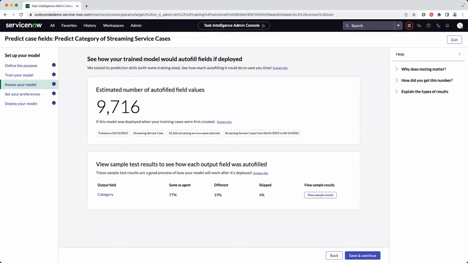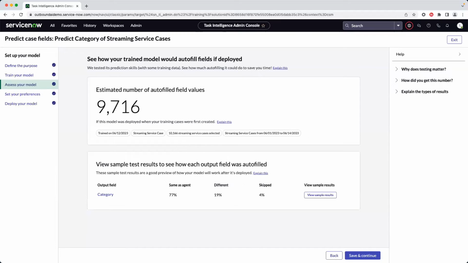Now, there's a nuance here. When it's different, it doesn't necessarily mean that the model is wrong. There are some situations where the model might actually choose a more correct value than what the agent chose. And then the 4% is when the model didn't feel confident enough to make a prediction and it just skipped over the prediction. So this gives you the high-level overview of approximately how accurate your model is going to be.